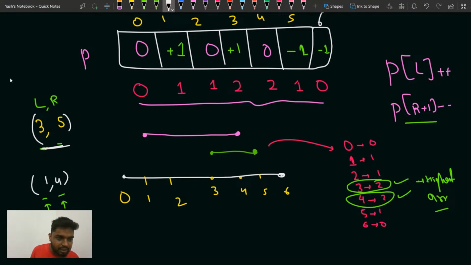When I take 3 to 5, I am doing P of L plus plus and P of R plus 1 minus minus. So basically you are visiting shop number 5 also. It is included. I'm visiting all the shops from L to R. Clear, Sachin? Makes sense.